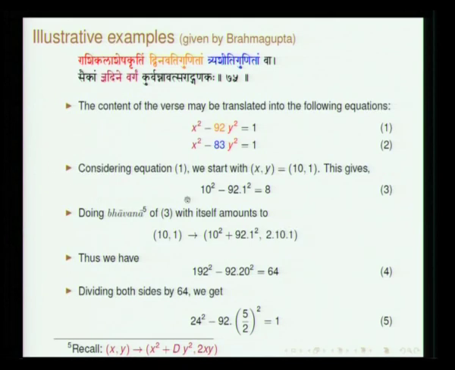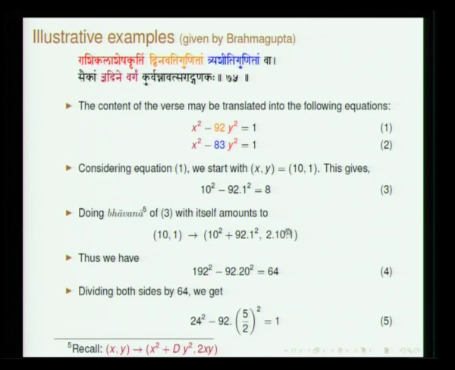Let us take the first equation, and here you can straight away see that x is 10 and y is 1, and you will get 8. Now use the Bhavana.